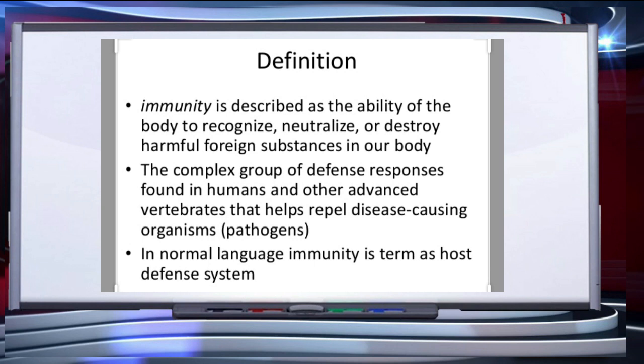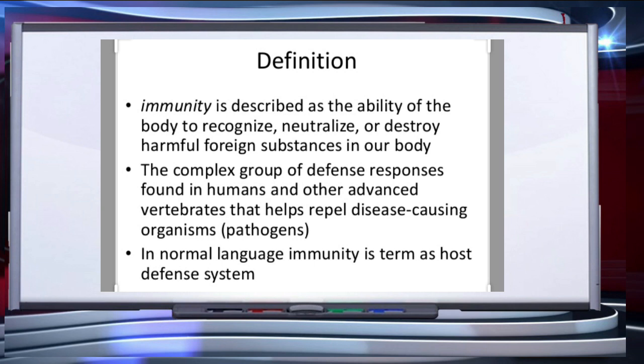In this presentation we are going to find out the answer to this question with the help of different types of immunities. So we will understand what is immunity and its types. Immunity is described as the ability of the body to recognize, neutralize or destroy harmful foreign substances in our body. The complex group of defense responses found in humans and other advanced vertebrates that helps repel disease-causing organisms, these are pathogens. In normal language, immunity is termed as host defense system.